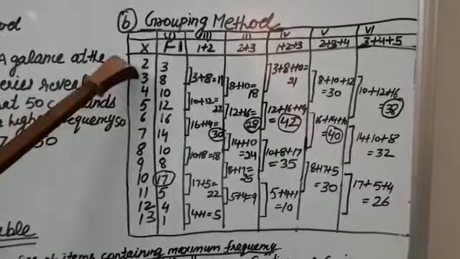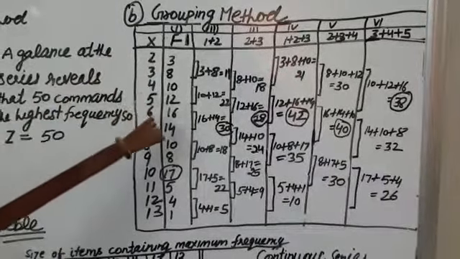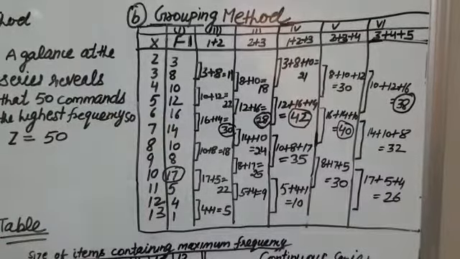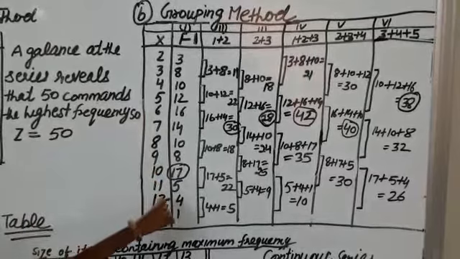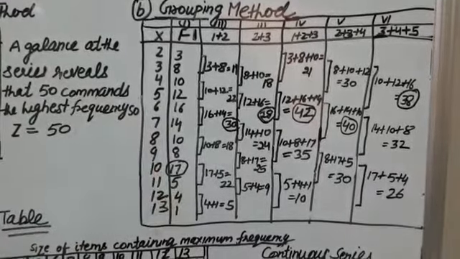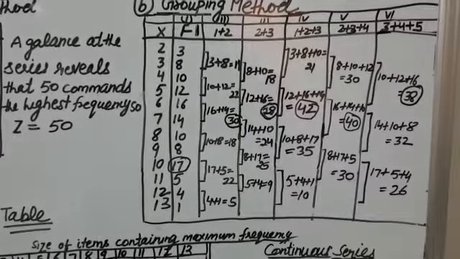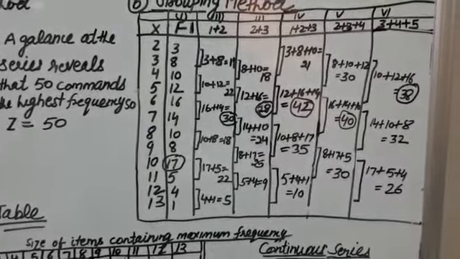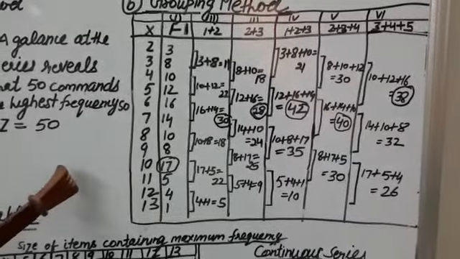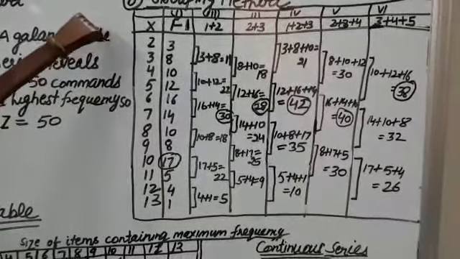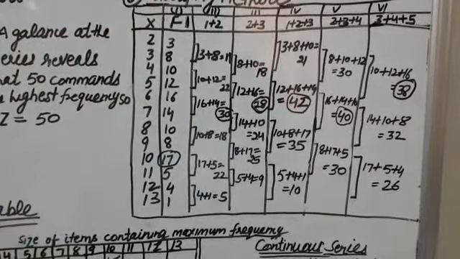Now look at the series here: the frequencies are rising, then the maximum frequency comes, 16, then they start falling, and after that they start rising again. So in such a series there is no regularity in data, so we need to construct a grouping table. Here is the method to construct a grouping table. In the grouping table we will make 6 columns: first, second, third, fourth, fifth and sixth.